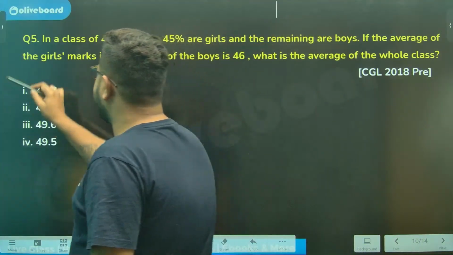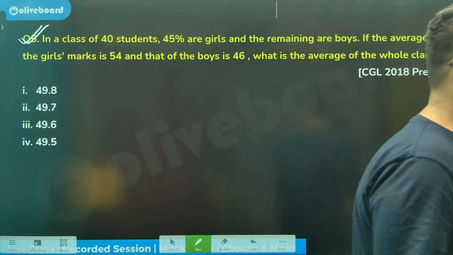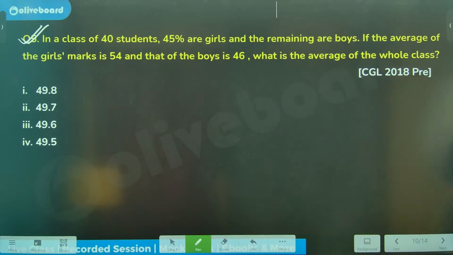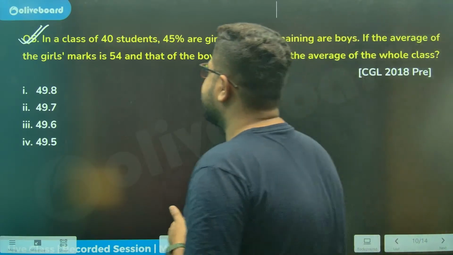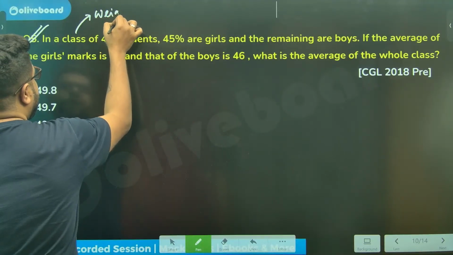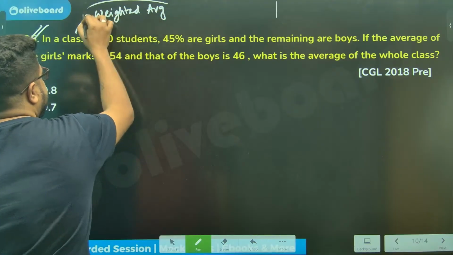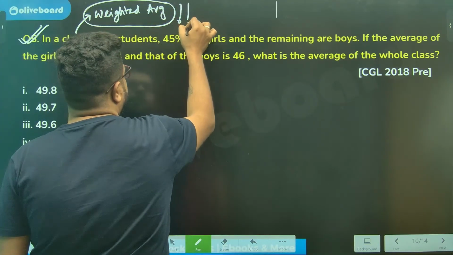Sir, one more CGL 2018 question, please solve. Please try this, sir. Everybody, 40 students, 45% girls, remaining boys. Average given, average of the whole class. Sir, meaning it's a straightforward question of weighted average.